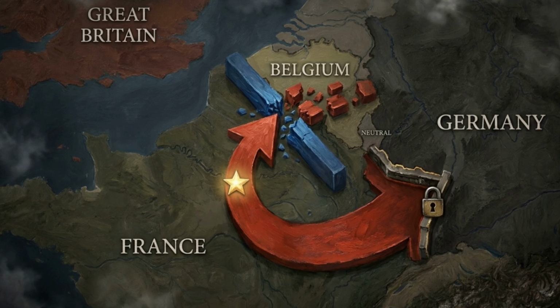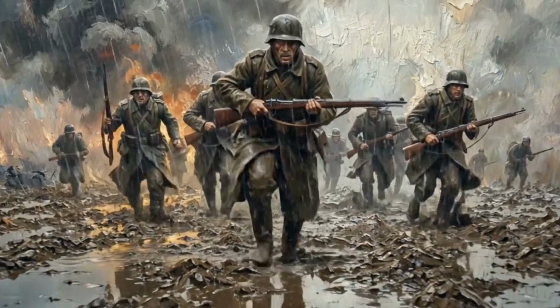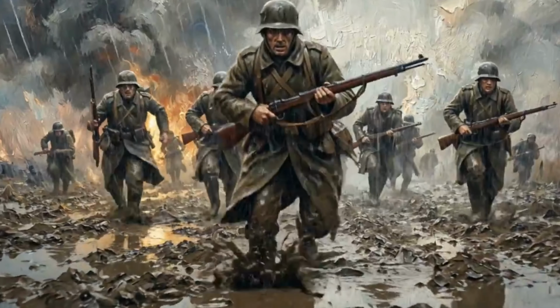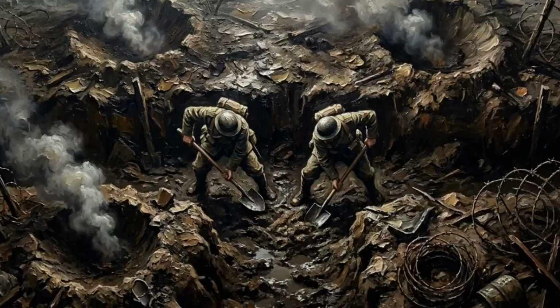But invading a neutral country immediately triggered another treaty. Great Britain entered the conflict to defend Belgium. The German advance was forcefully halted before it could reach the French capital. Stalled outside Paris, both armies tried desperately to march around each other's flanks. They moved further and further north in a frantic race toward the coast, trying to find an open, undefended edge to attack. Neither side could break through.